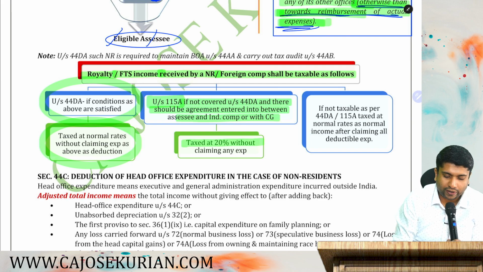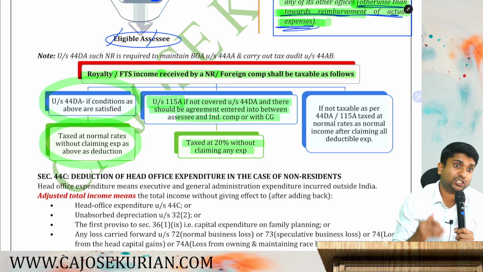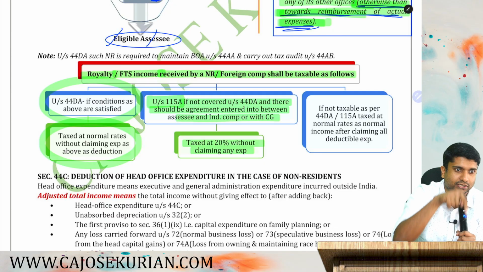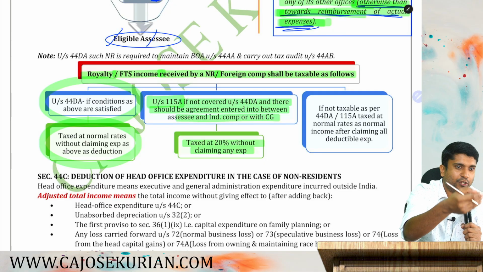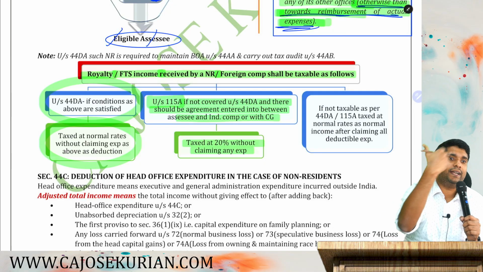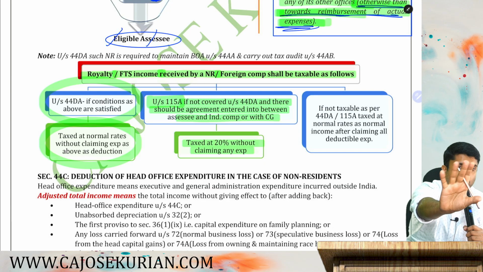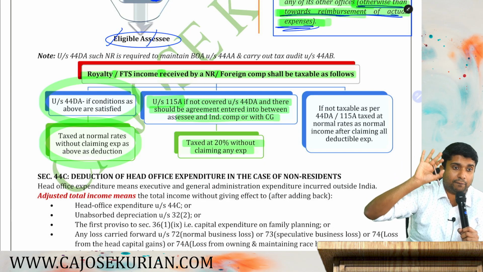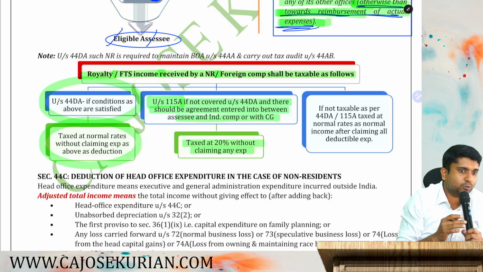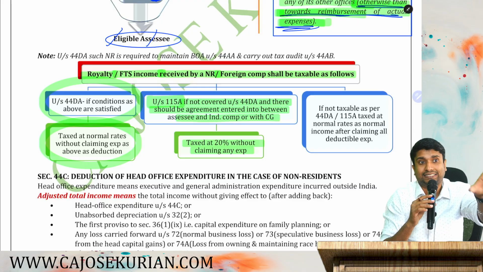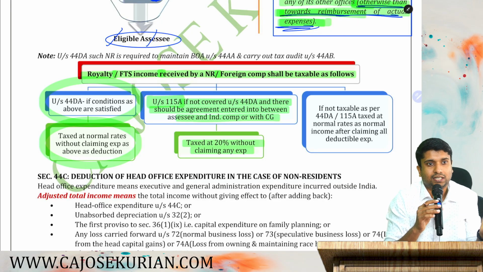Tax it at 20% without claiming any expenses at all. It's a gross taxation. What is gross taxation? Whatever royalty and FTS that you are getting, tax it at 20% on a gross basis. Don't apply any other flat rates or slab rates. The gross amount will be subjected to 20%. That's what the department says. 20% plus cess plus surcharge, if any.